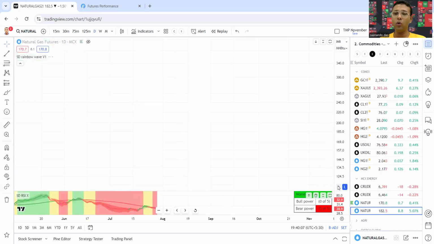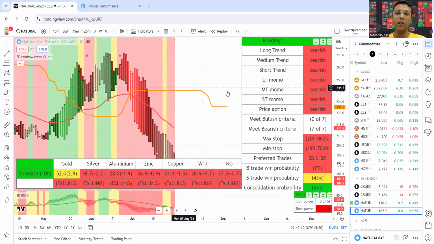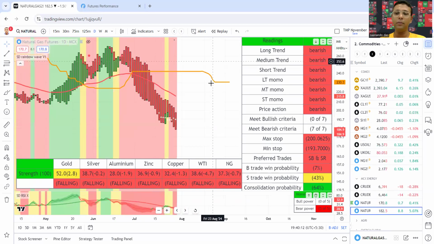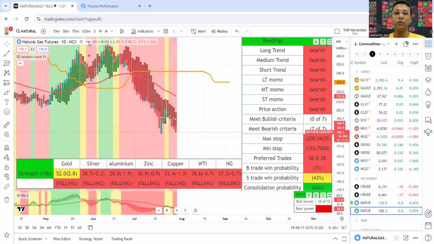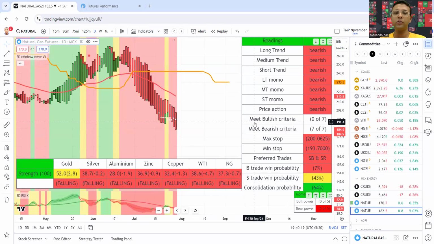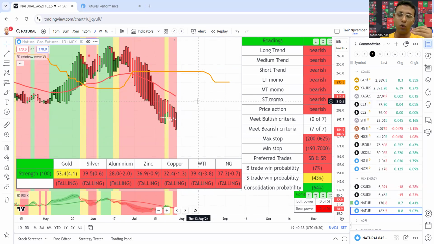Fresh 12-week low on output. Output is steadily going up in the US. Production has gone up. So natural gas, despite the up move looking at price, is very marginal, not much change. This move appears because of contract adjustment. So it broadly remains bearish. We still cannot think of natural gas being bullish at all. But the consolidation probability has gone up. So natural gas can form some kind of base around this or start to hold. Actually, there is a risk of going into a little consolidation.